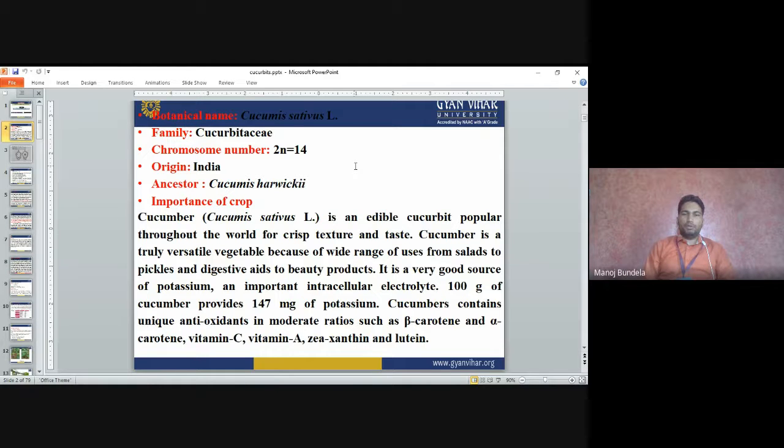It is a very good source of potassium, an important intracellular electrolyte. 100 gram of cucumber provides 147 milligram of potassium.